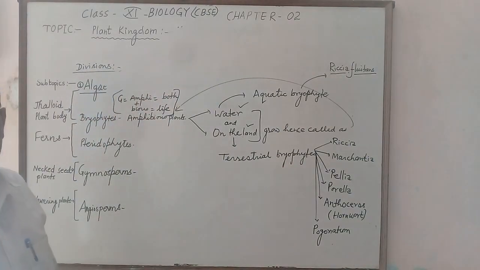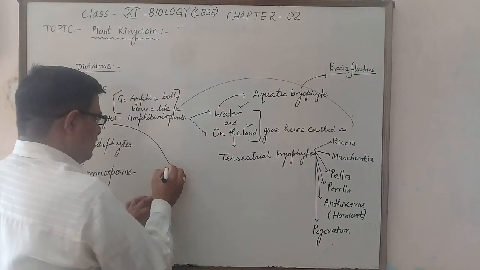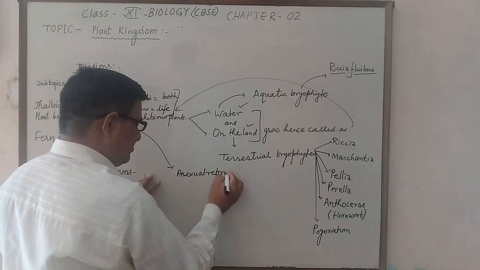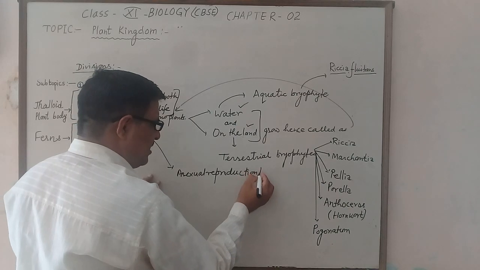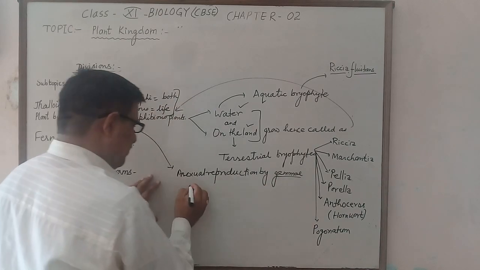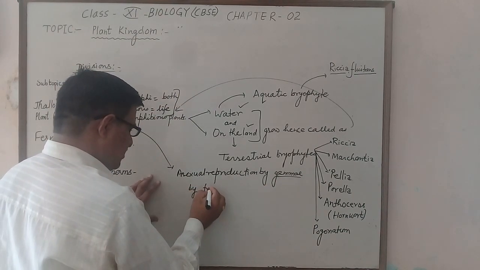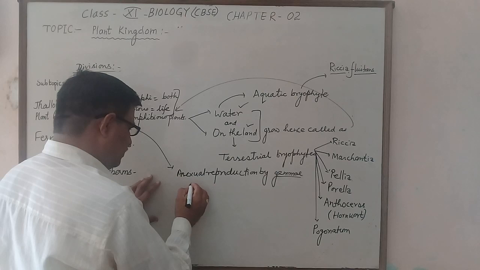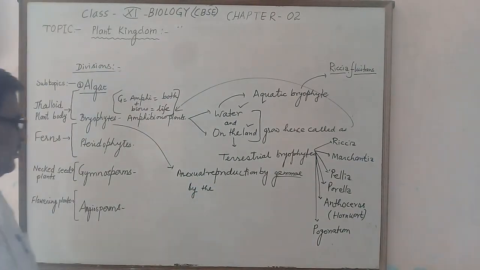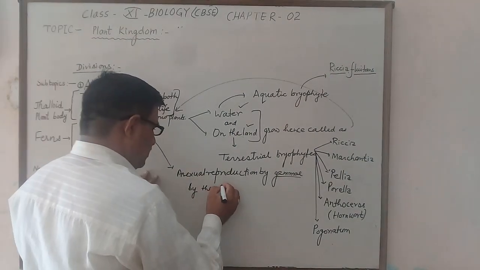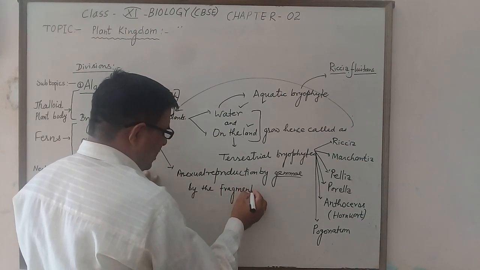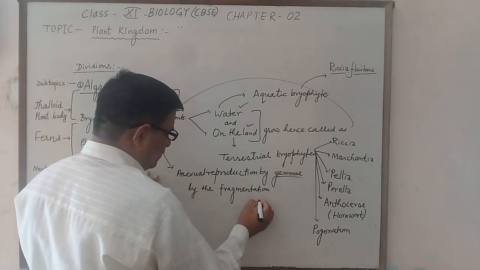In bryophytes, mostly asexual reproduction occurs by gemmae, by spores, or sometimes by fragmentation.